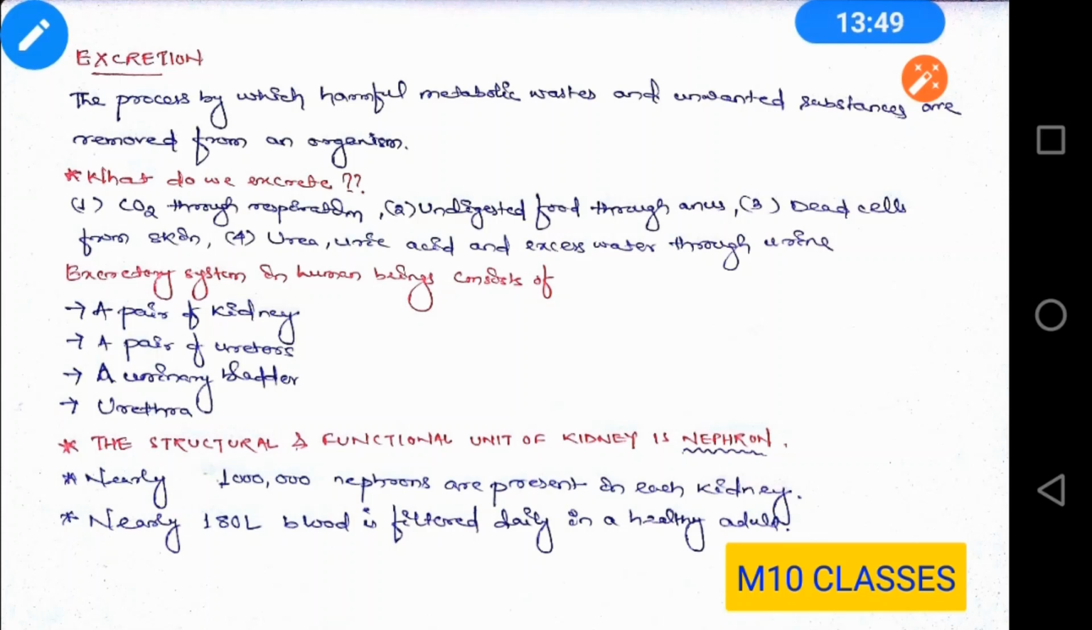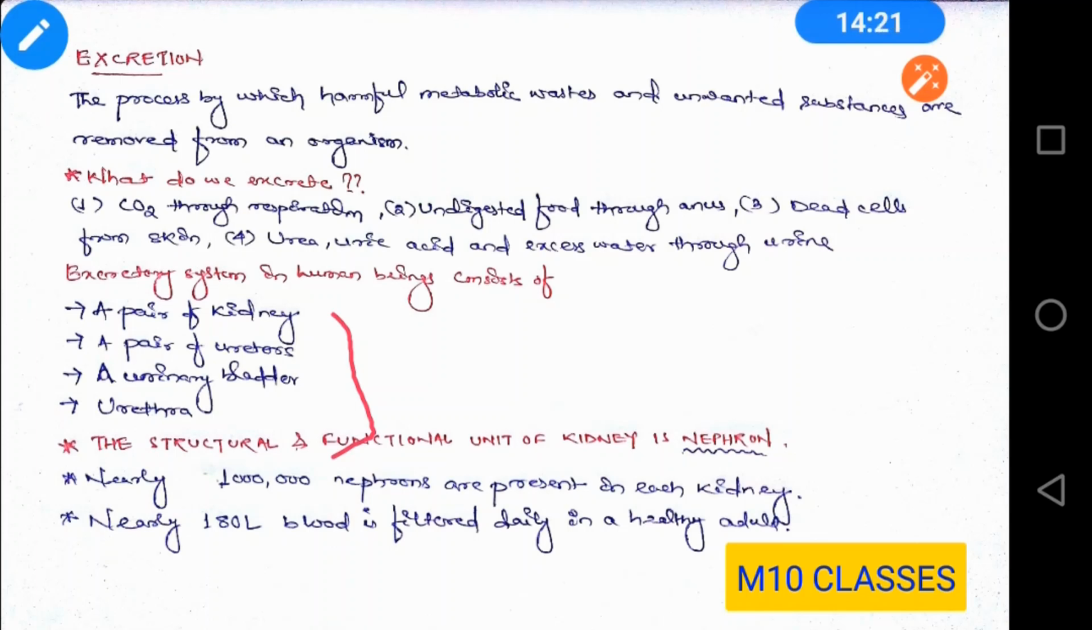Now we'll see how the excretory system of human beings works, in which the waste materials like urea, uric acid and also excess water get removed from our body through urine. The excretory system in human beings consists of a pair of kidneys, a pair of ureters, a urinary bladder and urethra. Now we'll see it in detail in the next picture.